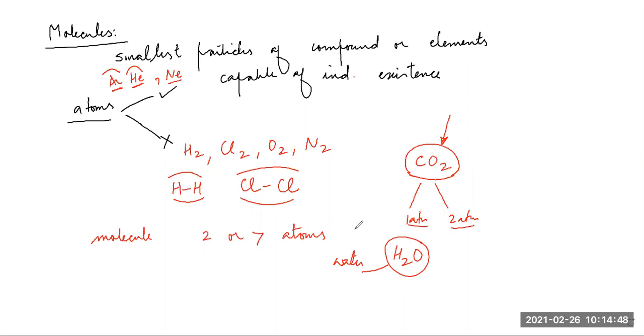Perfectly right. All right. Now, students, the atoms of same elements can also combine to make molecules. Atoms of different elements can also combine to form molecules. Now, what are the categories of molecules?